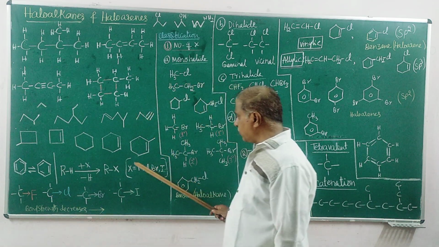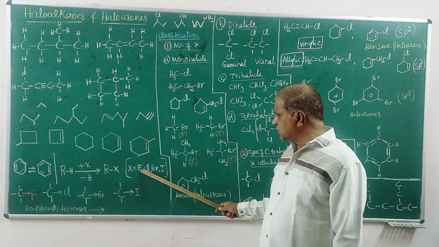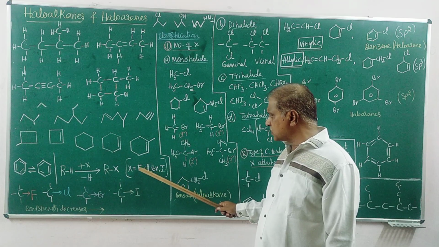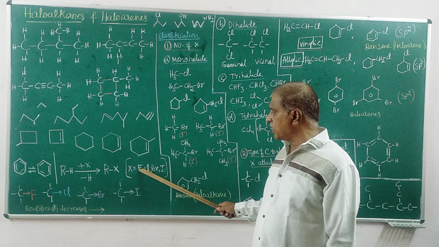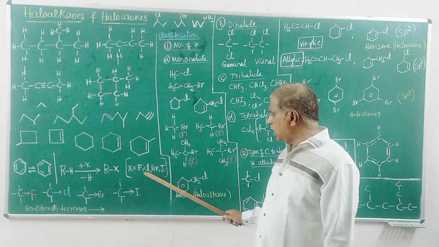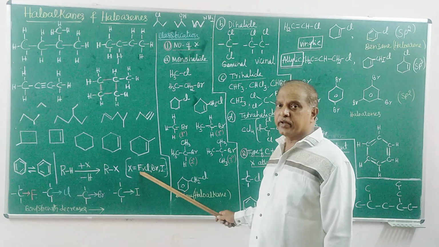The property of chlorine, the size of the atom, increases in this way, from the smallest atom size to the highest. And this element has more electronegativity.